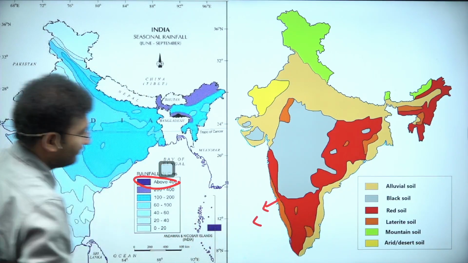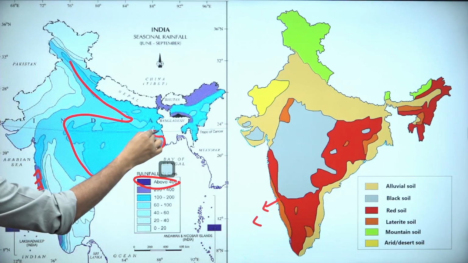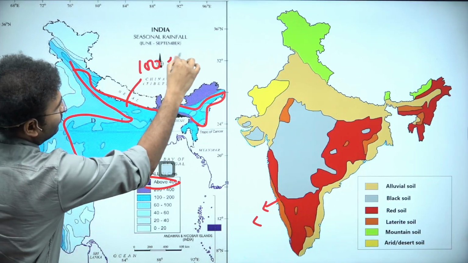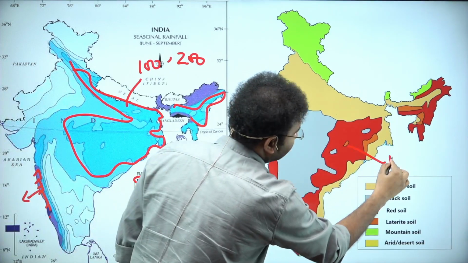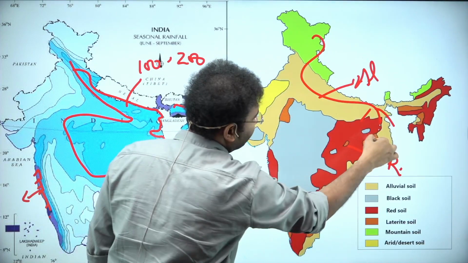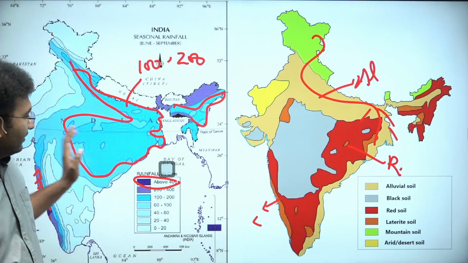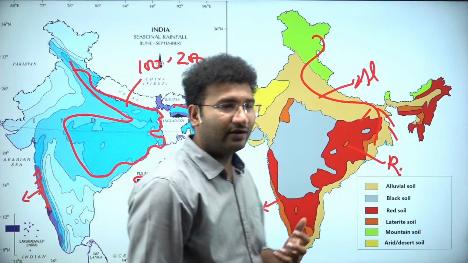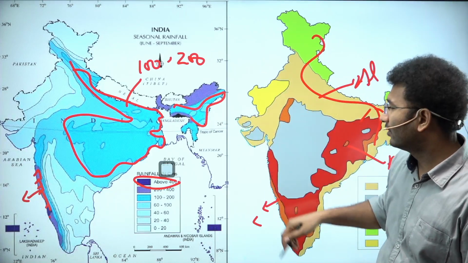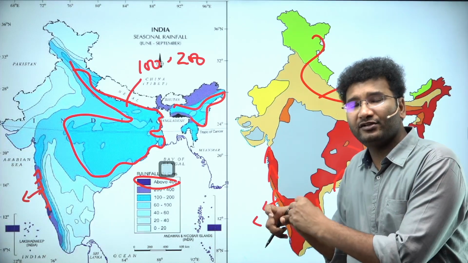Laterite soil. Look here, these are the areas which have a rainfall of 100 to 200 centimeters. This is 100 to 200. Now can I say you have red soil here and some parts of alluvial soil? This alluvial is because the river is coming and depositing the material, right? But majorly, rainfall will also define it. In the further topics, you learn about topography. On one side you have Western Ghats, on the other side you have Eastern Ghats. This is something which you are going to learn in the next theme.